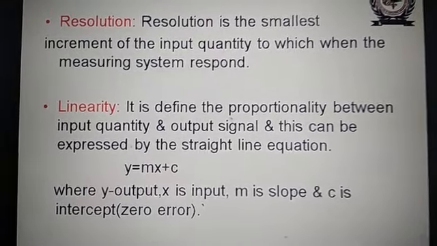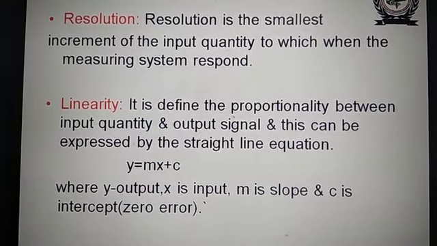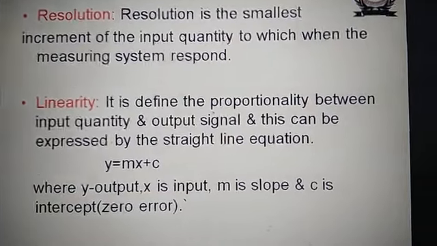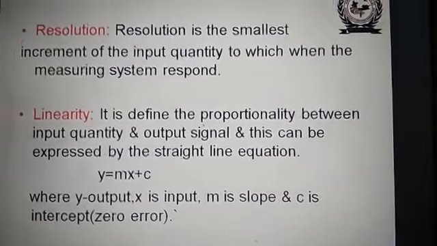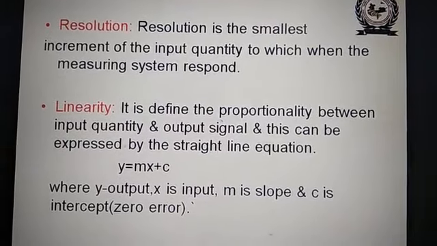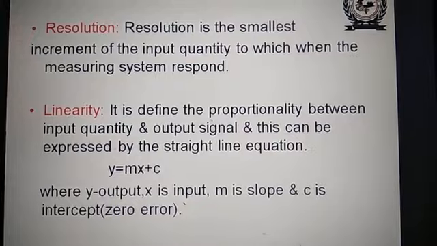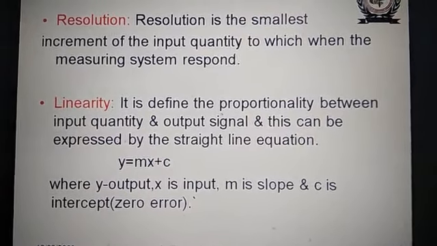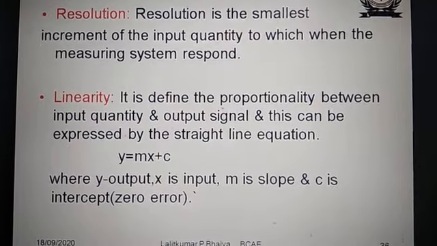Then linearity. So what is linearity? Output must change with respect to change in the input. It's called a linear system. It is defined as the proportionality between input quantity and output signal.